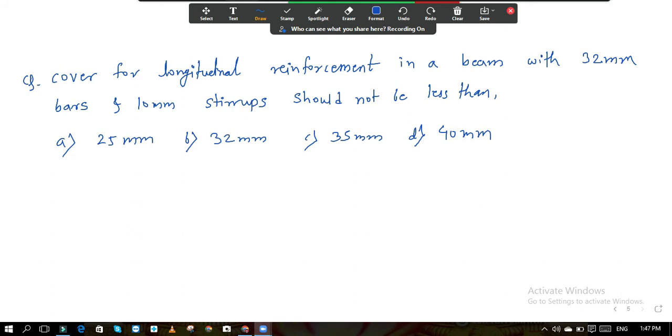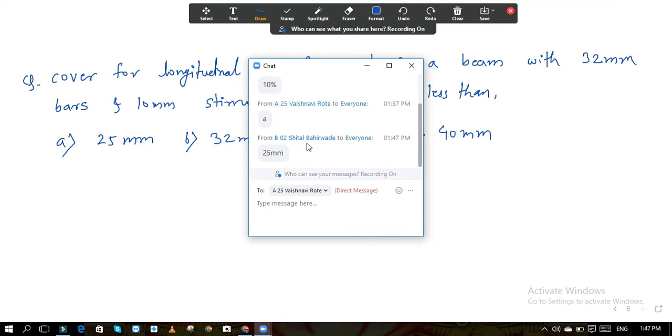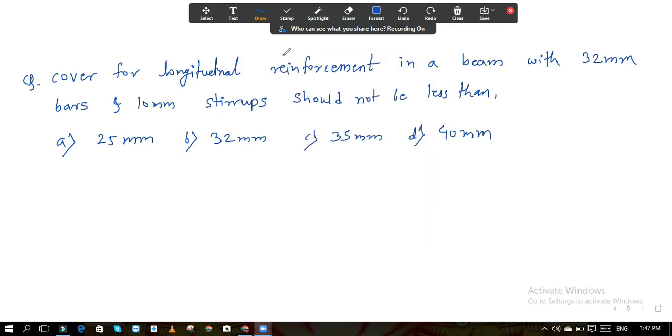We have already studied what should be the cover for slab, beam. What is the answer? 25 mm. Correct. It is the right answer. So 25 mm is the correct answer. This is the minimum cover we should provide.